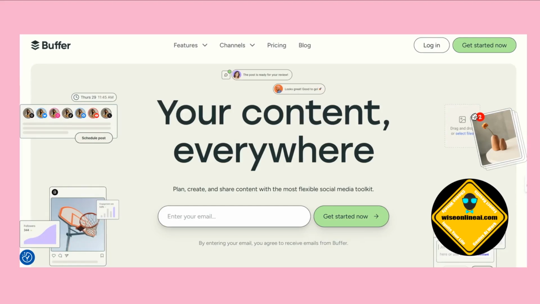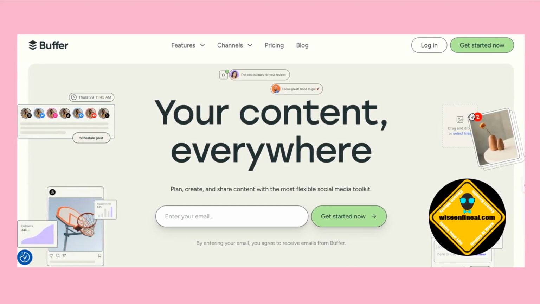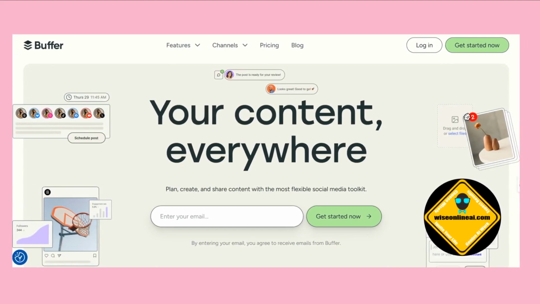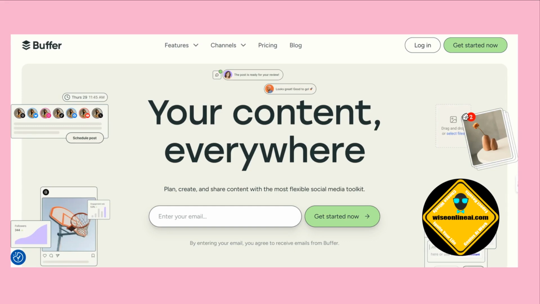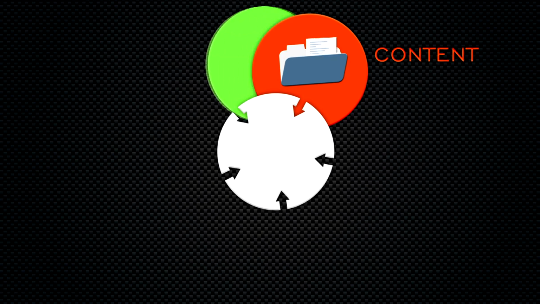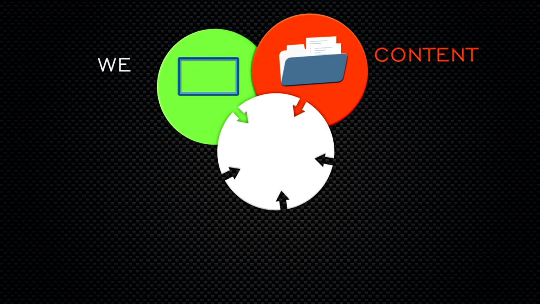To save time, I use buffer.com to schedule my posts. It's a simple tool that lets you plan and automate your content for Threads. You can try it free for 14 days, and after that, it's just $5 a month. Here's how it works. Copy your content from ABACUS, paste it into Buffer, and schedule it. That's it. You can plan weeks of content in just a few hours.